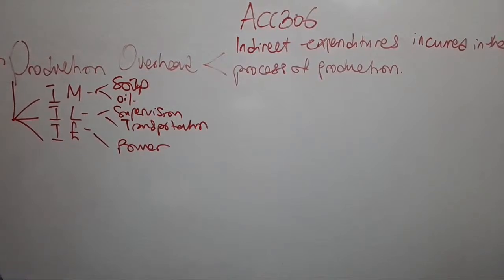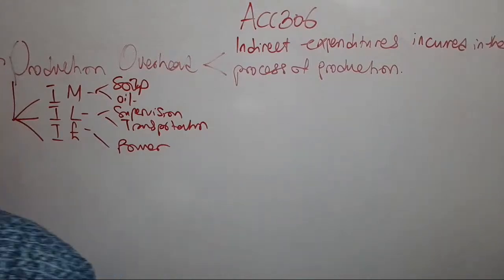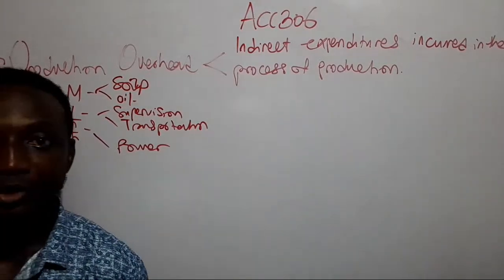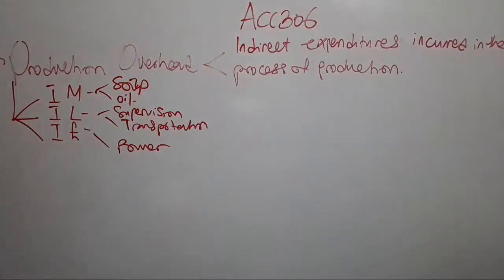There is something I want us to quickly consider tonight. I want us to look at a sample of what the trading, profit and loss account of an organization looks like. I would have loved us to do this in our next class, when we'll have enough time.